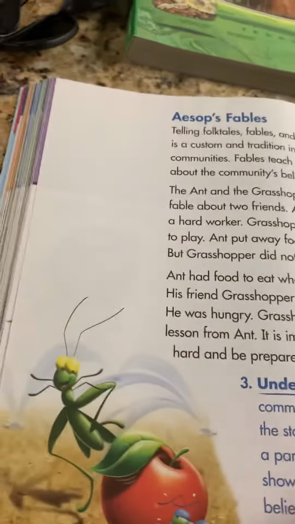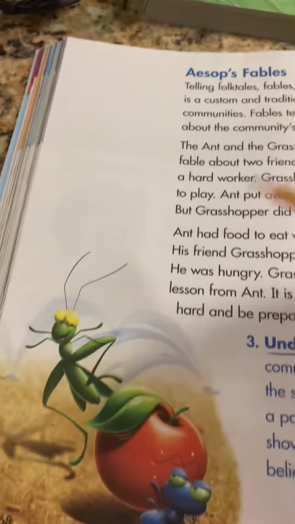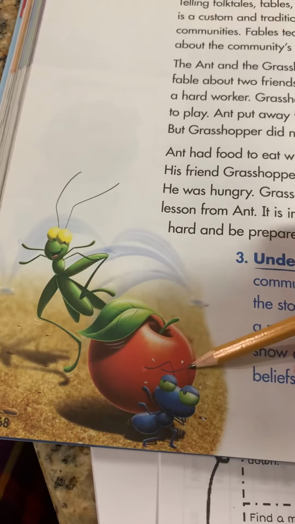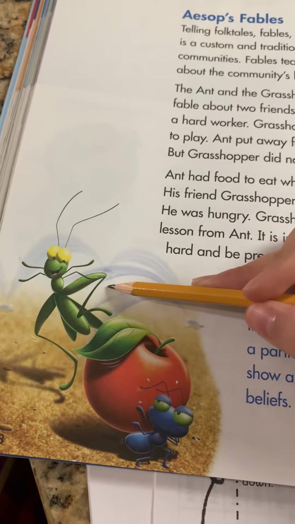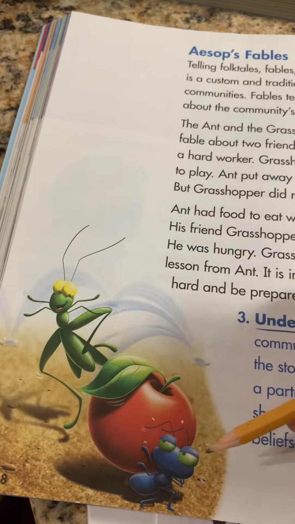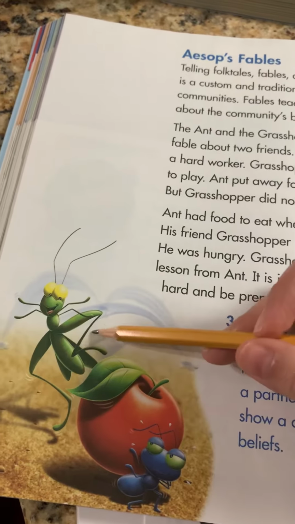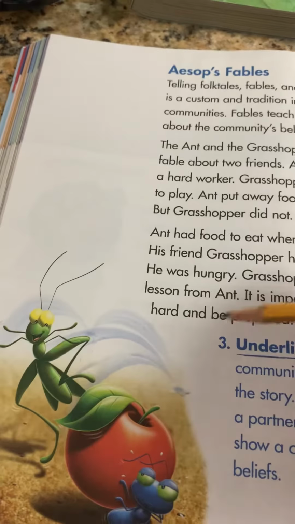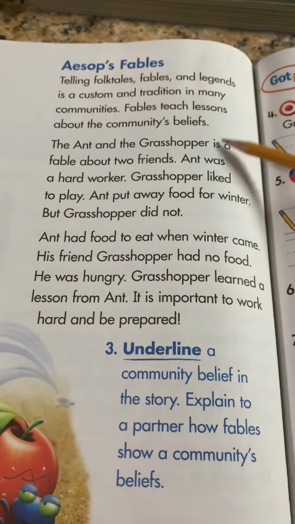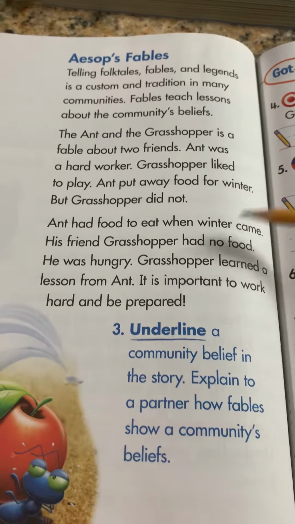You're going to read them. And then these are fables, okay? Remember we learned about the grasshopper and the ant, and how the ant did all the work, and the grasshopper just played all day. And when winter came, the ant had plenty of food, and the grasshopper was hungry, okay? Because he didn't do his work when he was supposed to. So we're going to go ahead and read all about that.